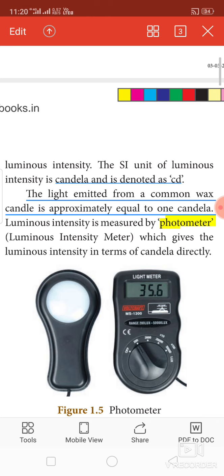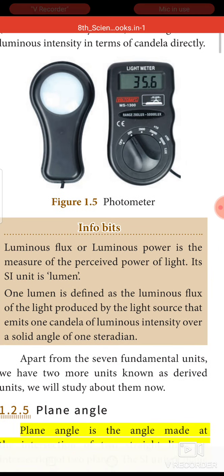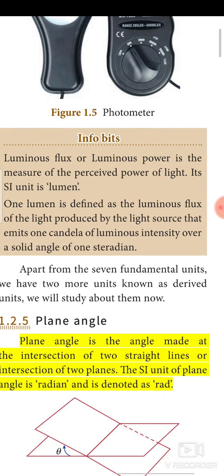What the umpire is holding in his hand is the photometer. Using that instrument we directly measure the luminous intensity. It is a digital photometer. So the reading is directly proportional to the candela. They have given luminous flux as additional information.